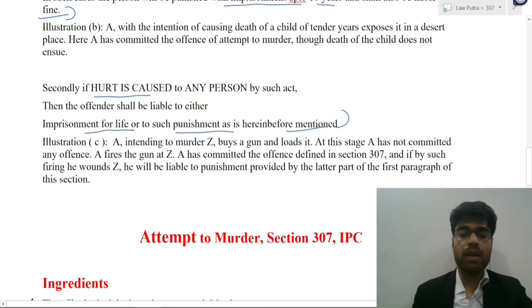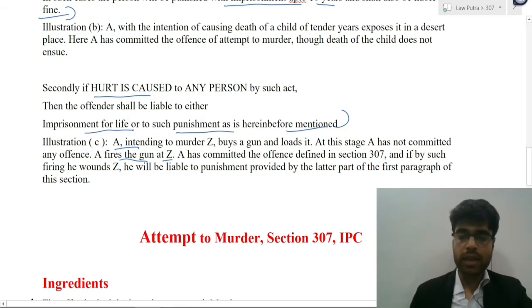For example, A with the intention to murder Z buys a gun and loads it. Now at this stage he has not committed any offense. A fires the gun at Z. If this act is completed to its fullest, Z would die. That means if A is successful in his act, he would commit the offense of murder.